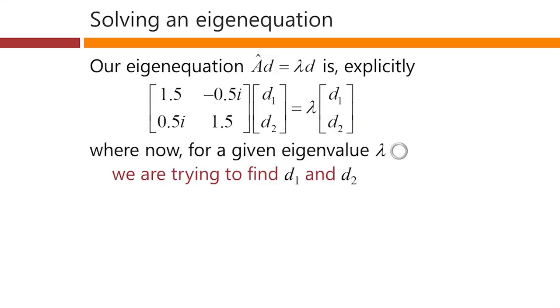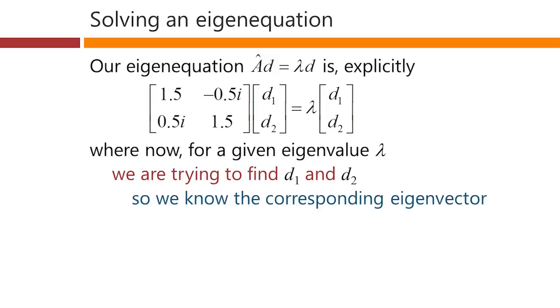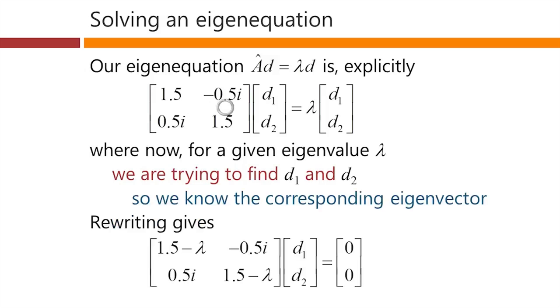So for a given eigenvalue that we choose here, we're trying to find out what will be the eigenvector, that is, what will be the values of d1 and d2 here. Rewriting this equation, we can simply take this over to the left-hand side.